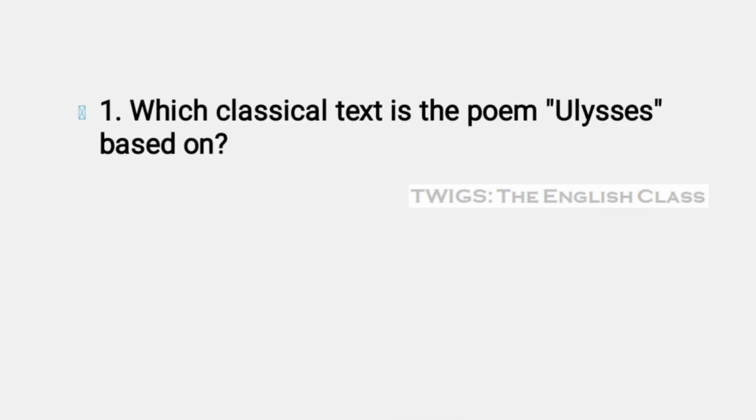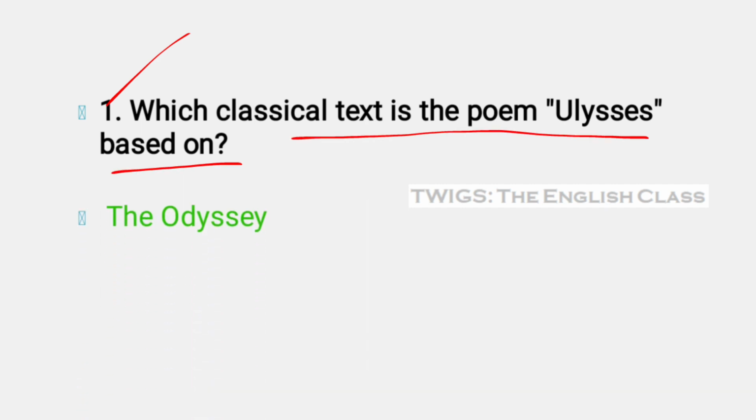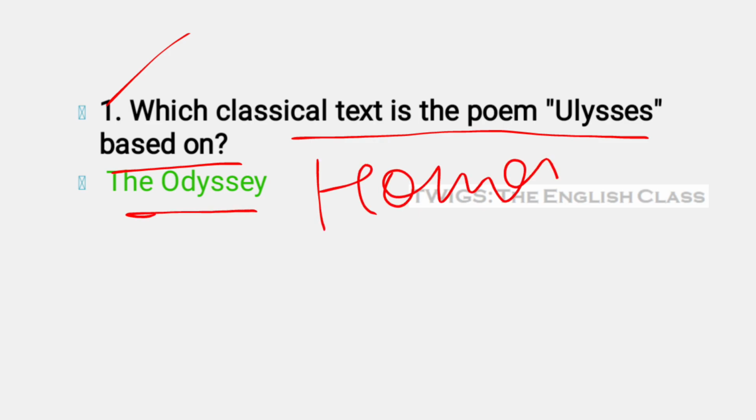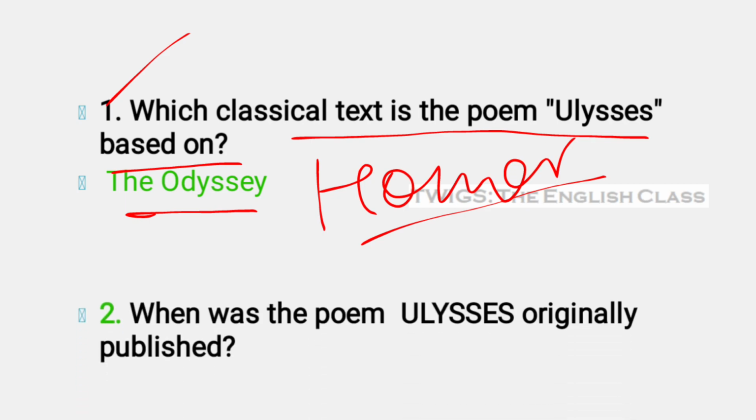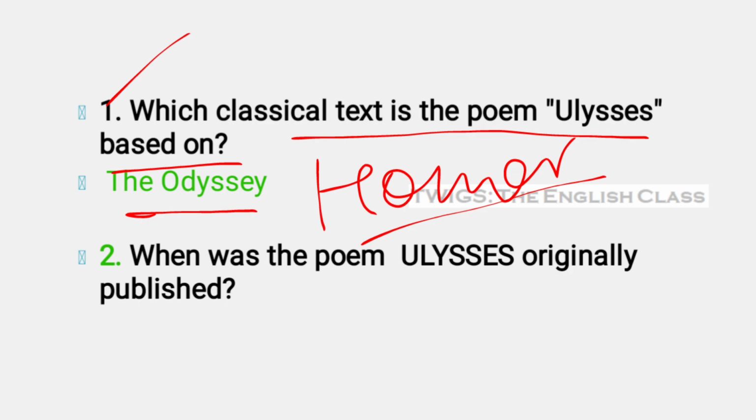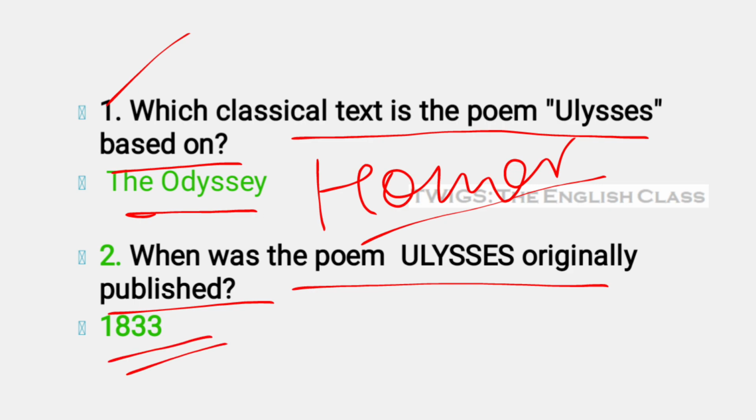First of all, the first question is, which classical text is the poem Ulysses based on? It's based on the Odyssey, the writer of which is Homer. It's based on Homer's Odyssey. Next question is, when was the poem Ulysses originally published? It was in 1833. In 1833, Ulysses was originally published.